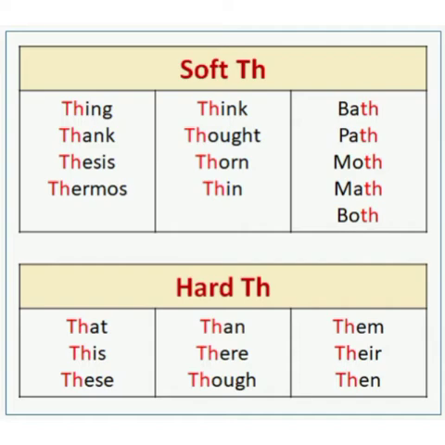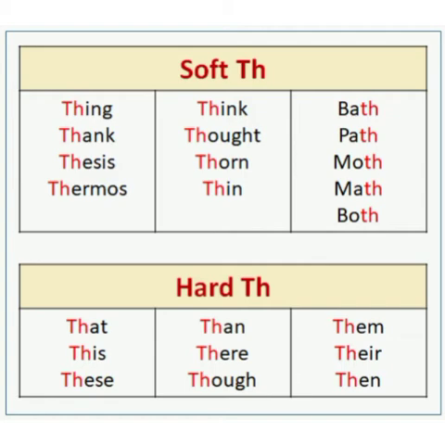The upper soft th sounds as th. Words are think, bath, thank, thought, path, thesis, thorn, moth, thermos, thin, math, both. Now see the hard th sounds. It sounds as the. That, than, them, this, there, these, then. Now I think you have got the difference between soft and hard th.